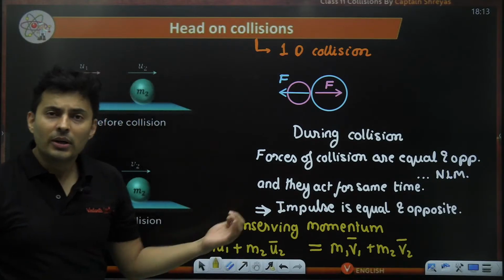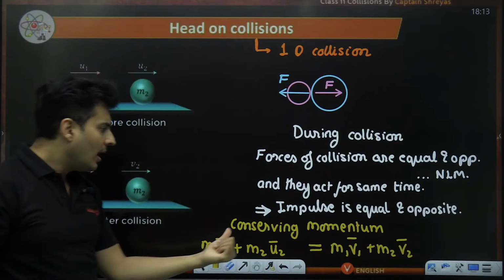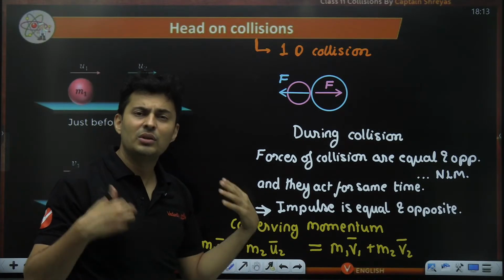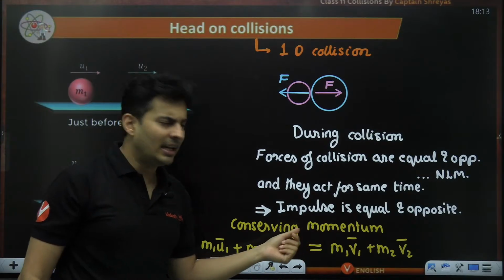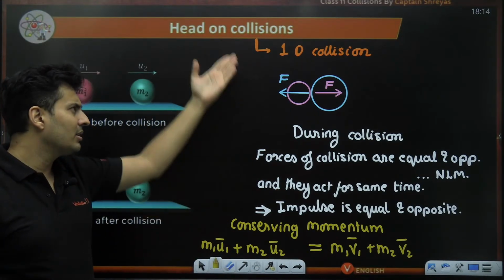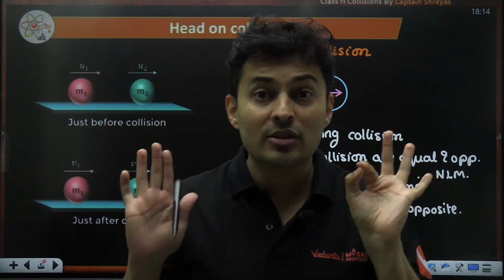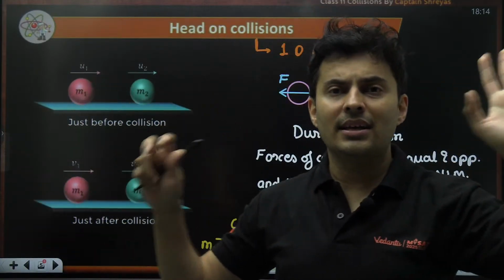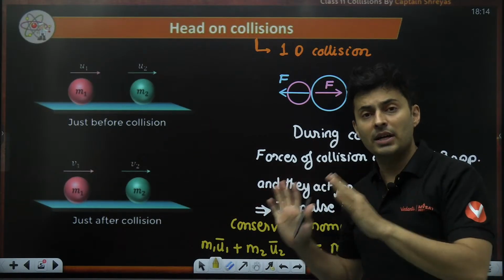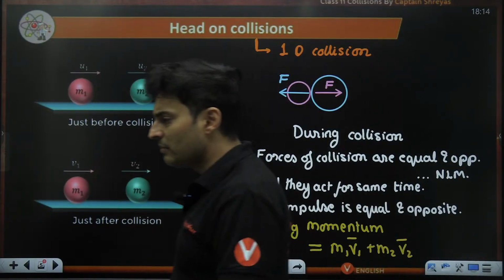Okay, so why have I put a bar? Because momentum is a vector quantity. So if any of the velocities are in some other direction, I might have to use minus sign or plus sign accordingly. Also, if it is in 2D, we can use it, because then I can write velocities in i cap and j cap. So this is a more generic equation, not just for 1D, even for 2D or 3D you can use it. As long as you stick to i cap, j cap and k cap, or you can split it in components and solve it separately for x, y and z. Okay, this much is clear, very simple.